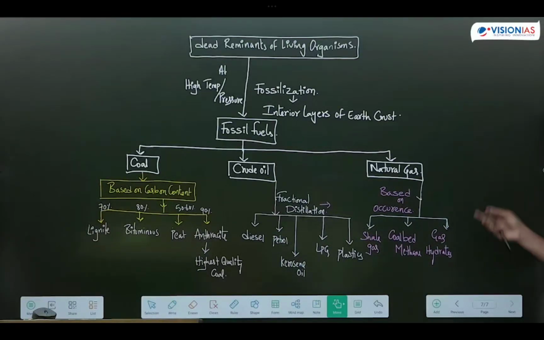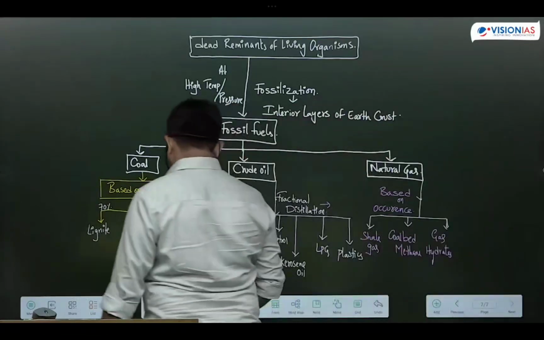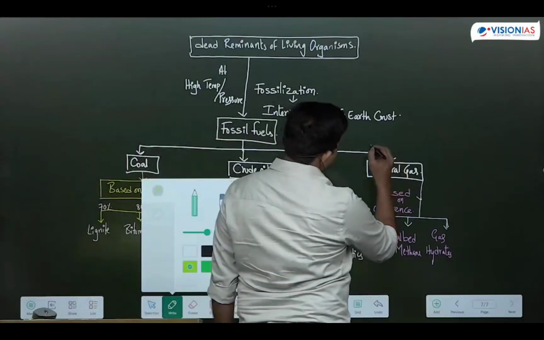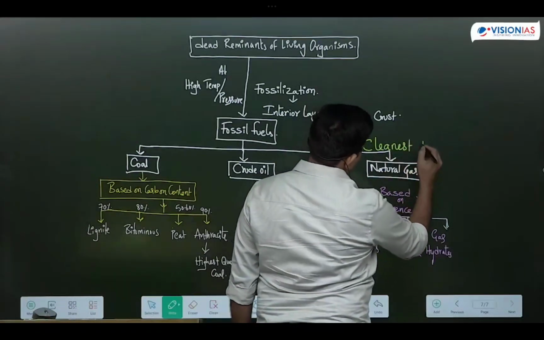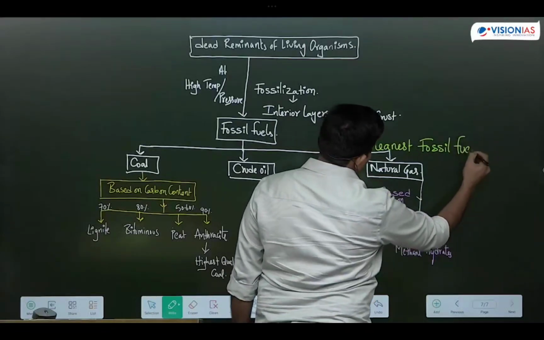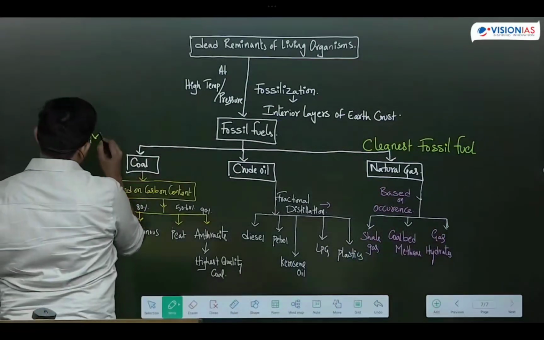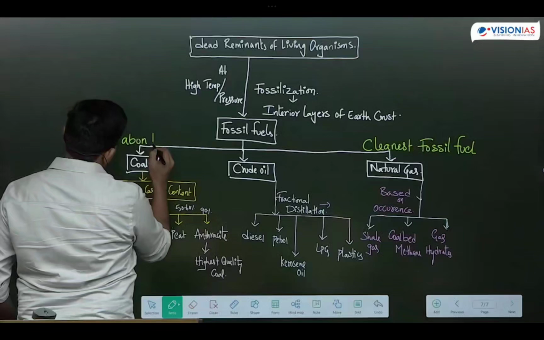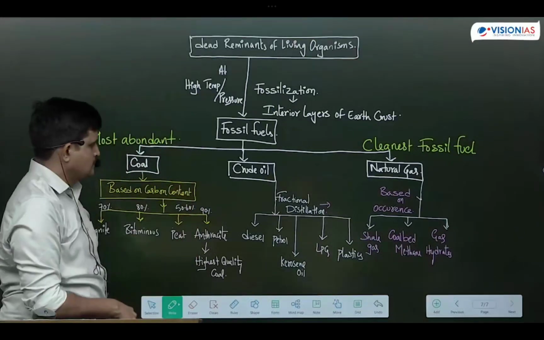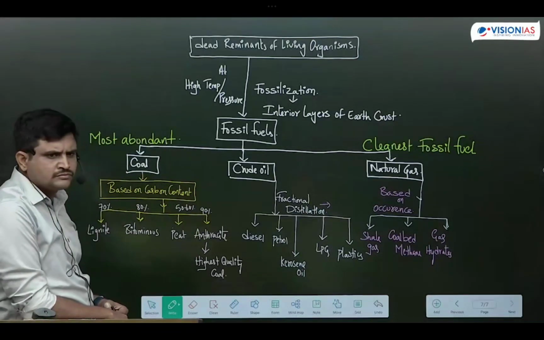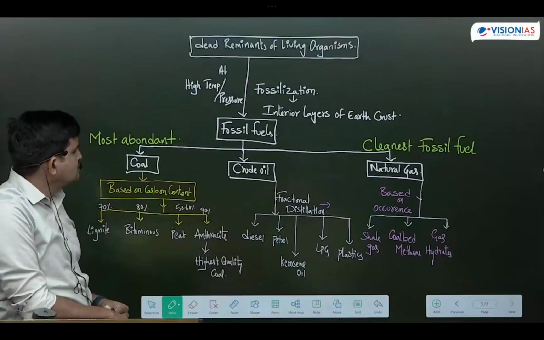So coal, crude oil, natural gas. Among these, which is the cleanest fossil fuel? Natural gas is the cleanest fossil fuel. Cleanest fossil fuel, natural gas. Most abundant fossil fuel is coal. Got it, friends? Most abundant is coal. Cleanest is natural gas.